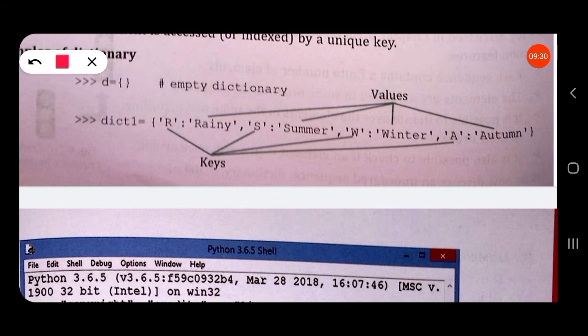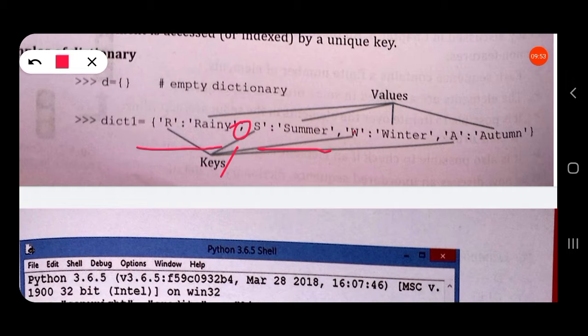So there is a key value pair, a key and a value. Each key value pair represents an item or an element. You can see each key value pair is separated by a comma like this.